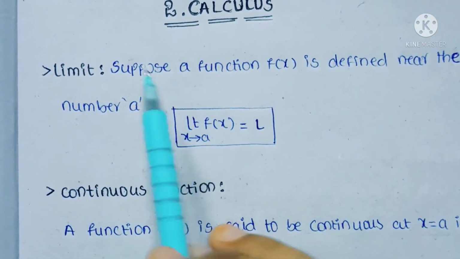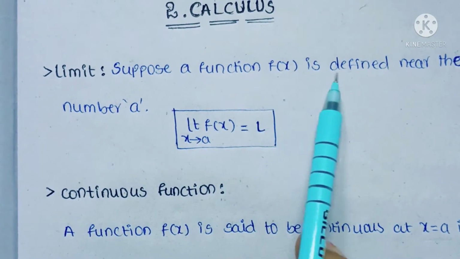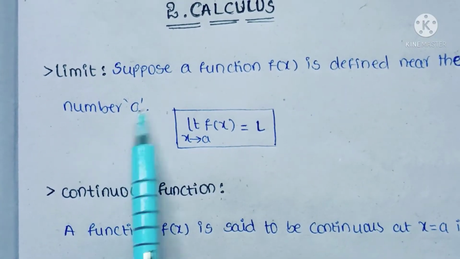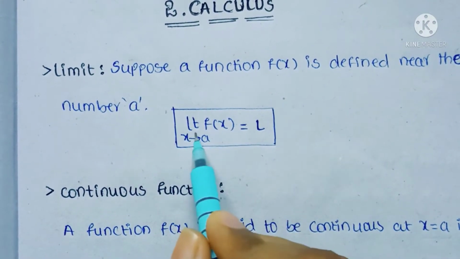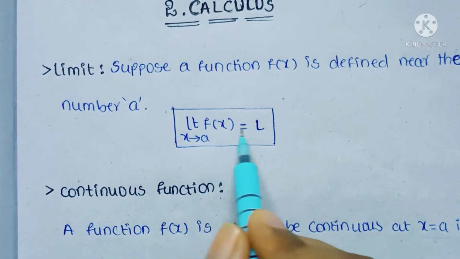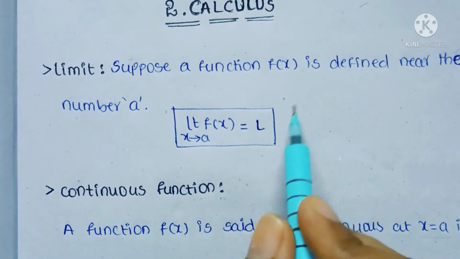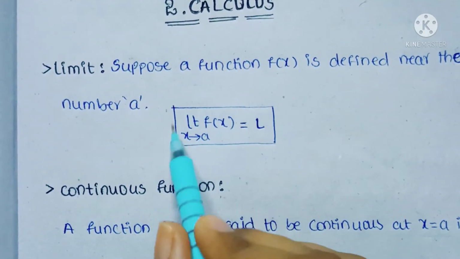Okay, and coming to the limit, suppose a function f of x is defined near the number a. We write limit x tends to a f of x is equal to L, which is some constant, and we represent the limit of a function like this.